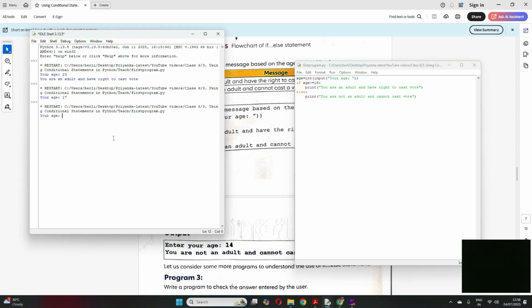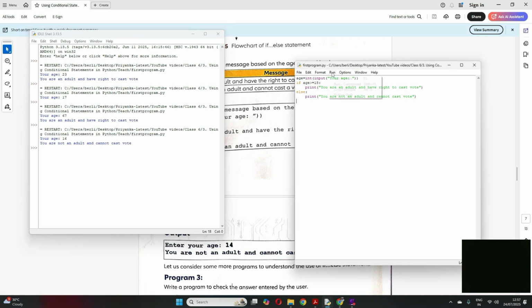Now see, if I give my age greater than 18, it will give me you are an adult and have right to cast vote. But let me run this again. If I give my age less than 18, say 16, see, you are not an adult and cannot cast vote. Clear now? Now let me check for this greater than equal to.